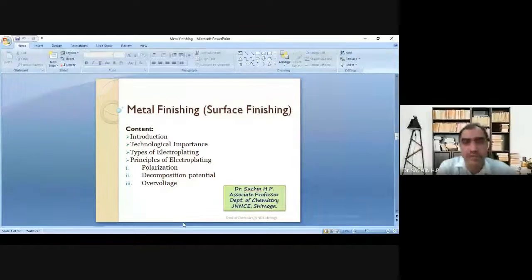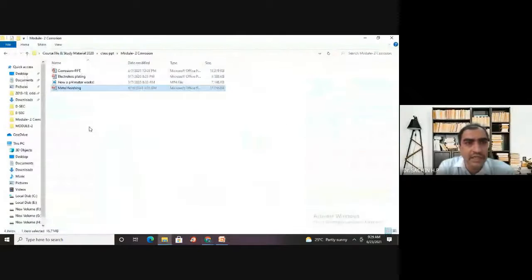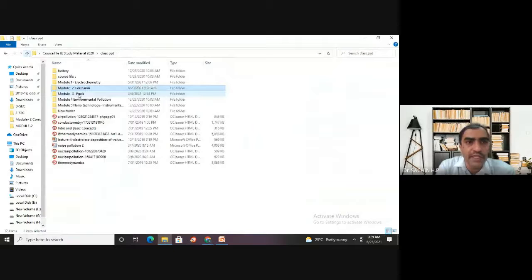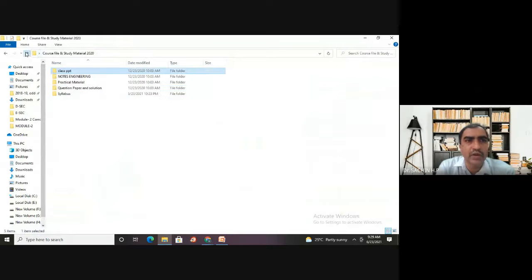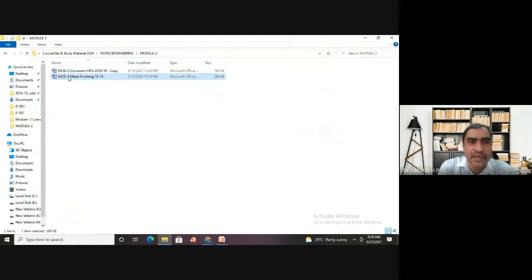We all know what decomposition potential is. The name itself says that decomposition potential is the minimum voltage that you have to pass in order to do the electrolysis of any electrolyte. It is the minimum potential you have to pass to any electrolyte in order to do the electrolysis continuously. Whenever you want to do the electrolysis of anything, it may be water, hydrochloric acid, copper sulfate, zinc sulfate or anything,